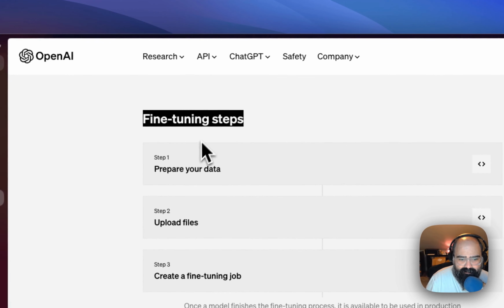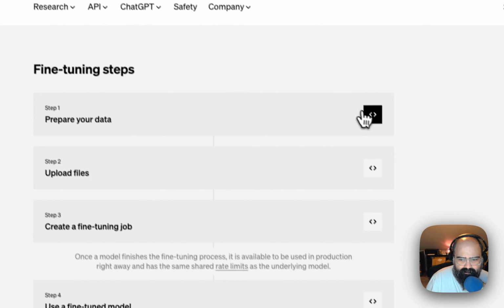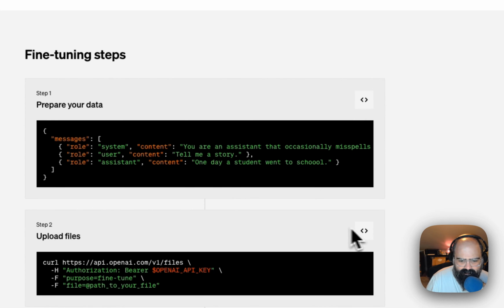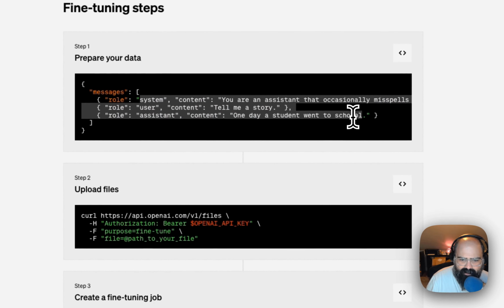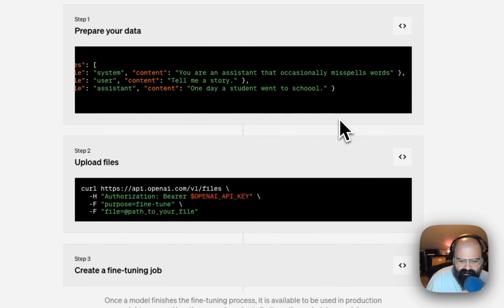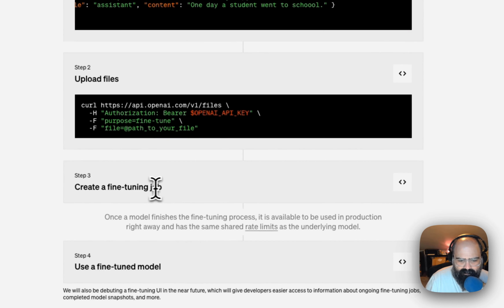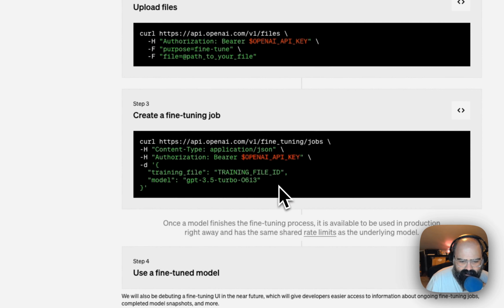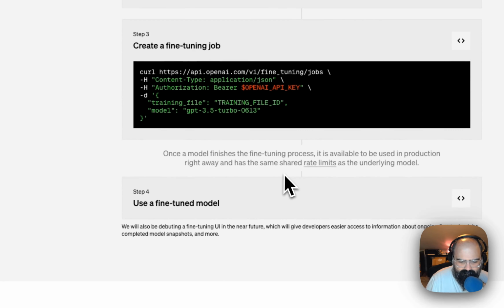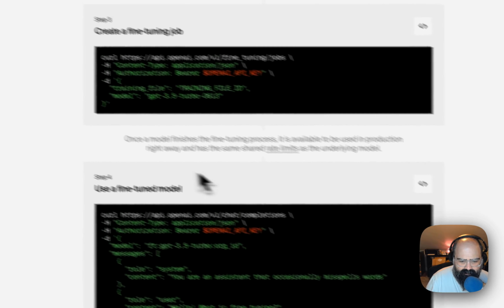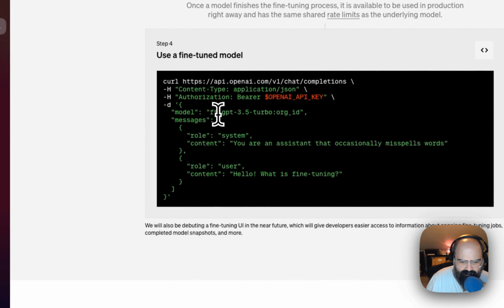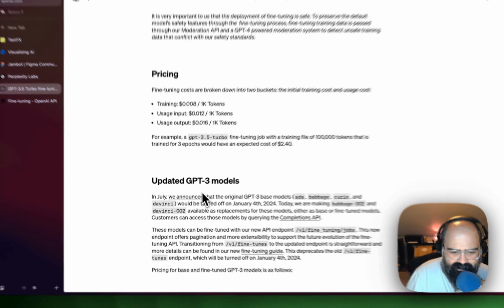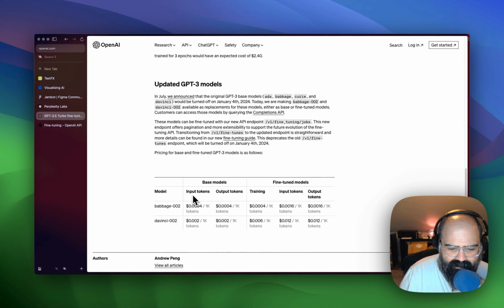So fine-tuning steps, right? You prepare your data. You create a file with some setups, I guess. And then you upload the file and then you create a fine-tuning job. And then that fine-tuning job basically trains on the file. And then you switch to the fine-tuned model. That seems painfully easy.